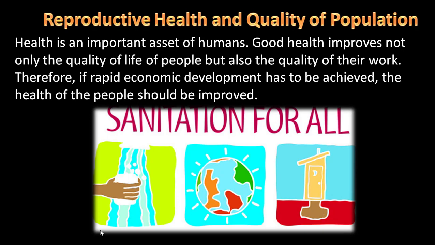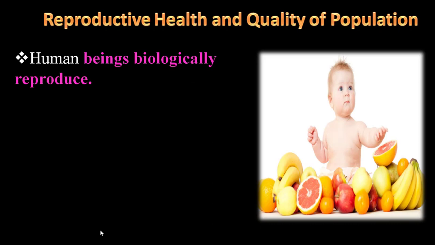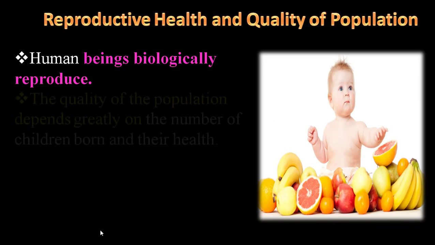Let's move on to reproductive health and quality of population. Health is an important asset of humans. Only good health improves not only the quality of life of people but also the quality of their work. Health is wealth. Therefore, if rapid economic development has to be achieved, the health of people should be improved. Human beings biologically reproduce.